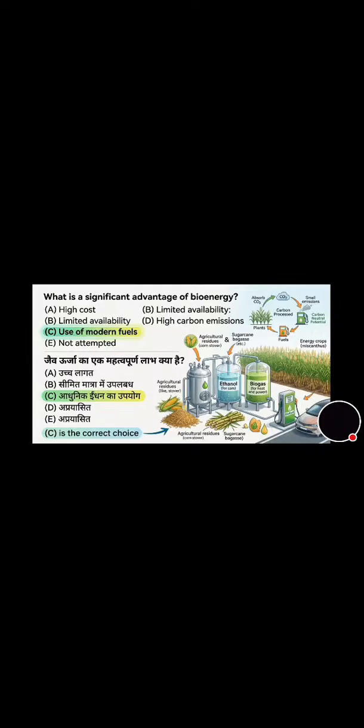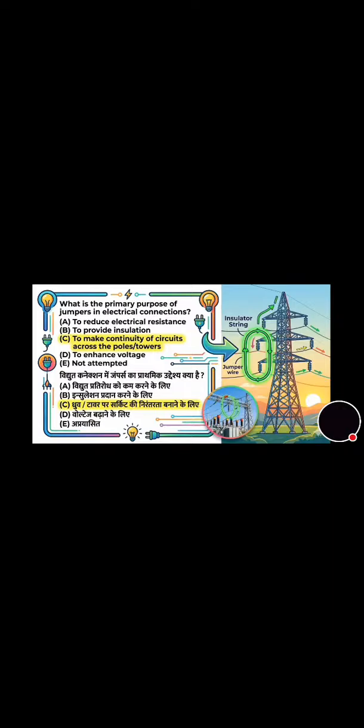What is a significant advantage of bioenergy? And its correct answer is option C, that is use of modern fuels. Now we will move towards the next question, that is a very important question and question of the day. What is the primary purpose of jumpers in electrical connections? Its correct answer is option C, to make continuity of a circuit across the poles and towers. Now move towards the next question.